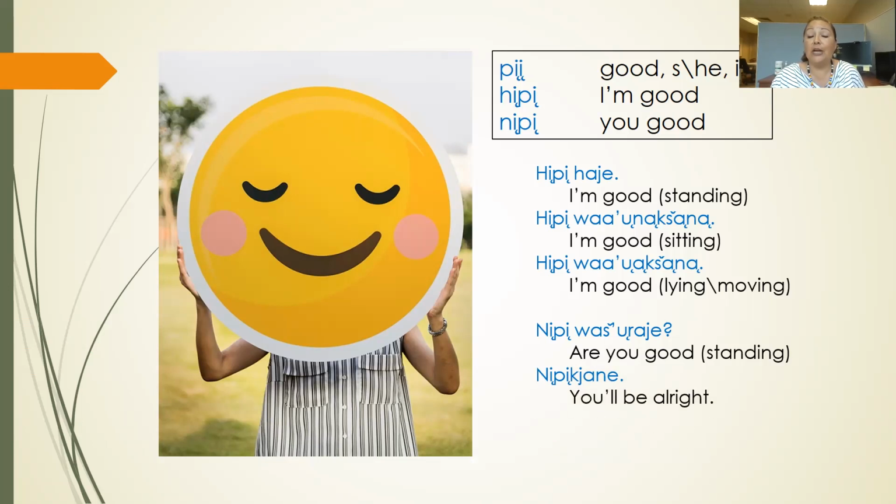And then if you say ni pink janae, you're saying you'll be all right. That's a good one to memorize if you have kids. Ni pink janae, you'll be okay. And then pi waunje, who are we talking about? Are we talking about him or her? Are we talking about ourselves? Are we talking to somebody? Right. He or she is doing good as they're in a standing position.